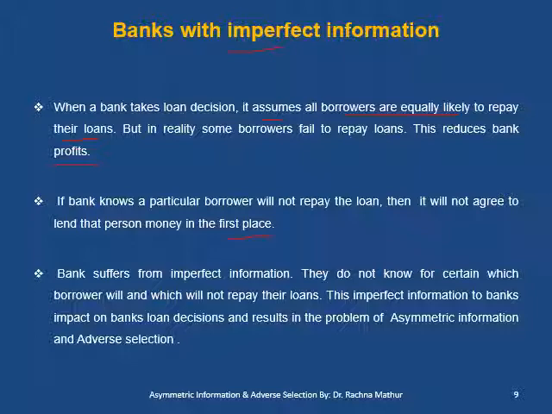But in reality, banks suffer from imperfect information. That is, the bank has no complete information about the borrower. Borrowers hide information from the bank. Borrowers know better than the bank whether the loan will be repaid or not. The bank does not know for certain which borrower will and which borrower will not repay the loan. This imperfect information impacts the bank's decision and results in the problem of asymmetric information and adverse selection.